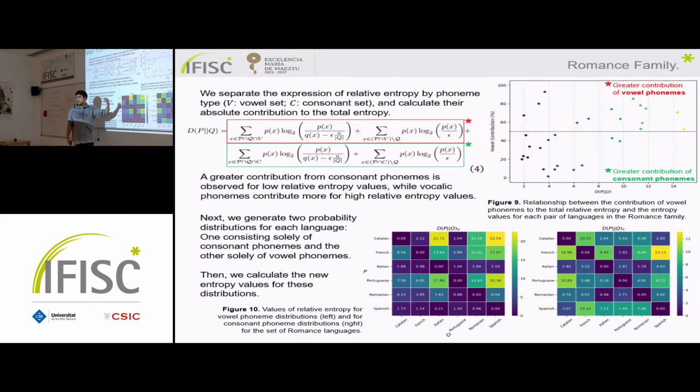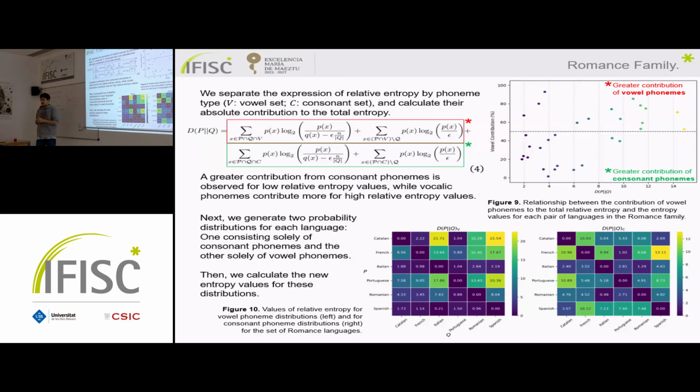At values above, this means that the contribution is greater for vowel phonemes. We can see some kind of tendency that for lower values of relative entropy, the density of points is greater for consonant phonemes, and we can say greater density of points for high values for vowel phonemes.